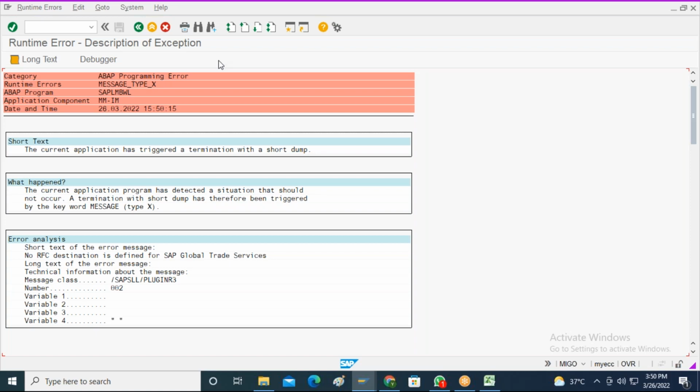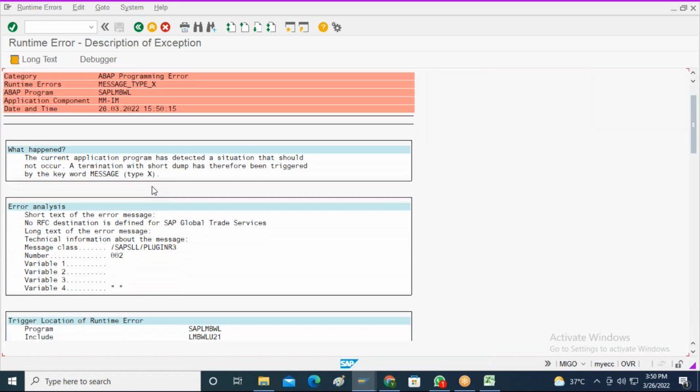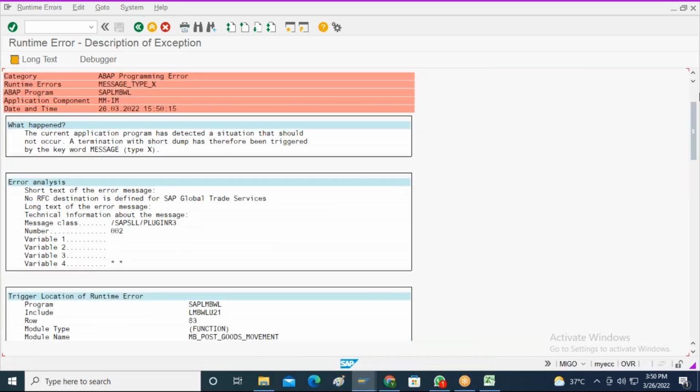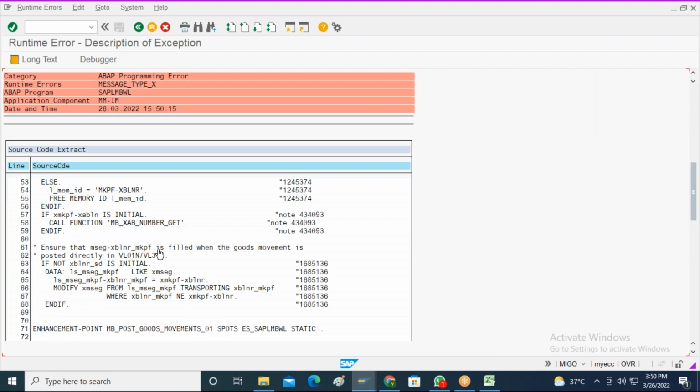Okay, so there is some issue in the system. Whenever I am trying to post the goods receipt, it is going into the dump. So I will check this and we can continue on Monday's class. This I need to rectify. It is some programming error. The goods receipt is not happening over here in this client. What is the issue? Let me see.